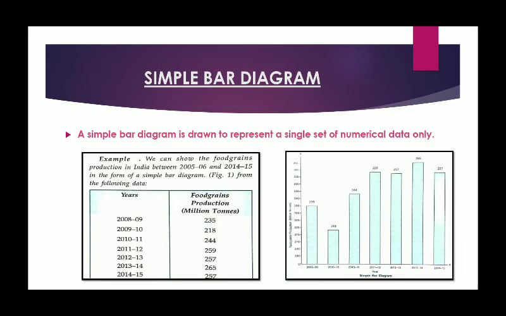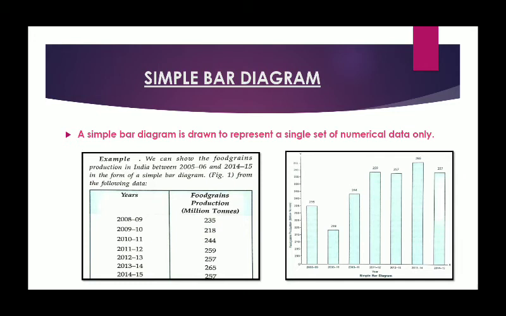The table shows from 2008-09, 09-10, 10-11 to 14-15, the food grain production in million tons, given from 235 to 257 million tons. In order to explain this, on the horizontal axis we always take the year.